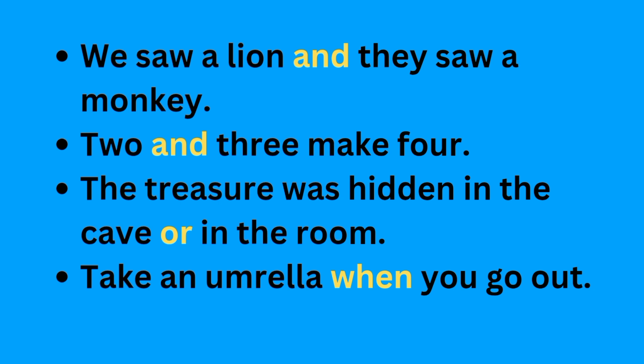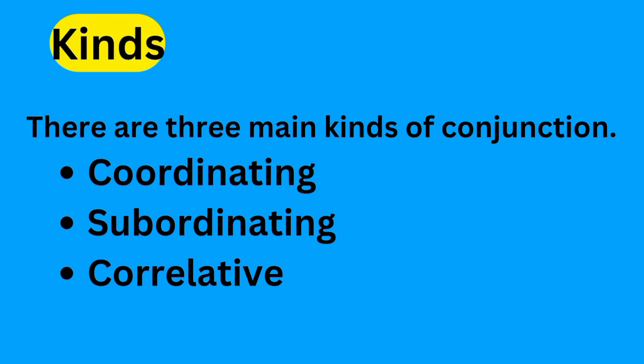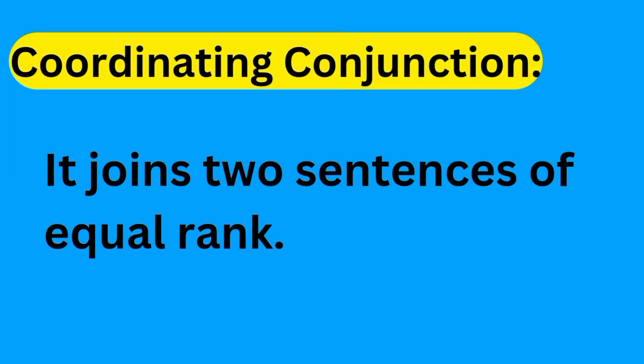The treasure was hidden in the cave or in the room. Take an umbrella when you go out. In these sentences, and, or, and when are conjunctions because these are used for connecting two sentences. There are three main kinds of conjunction: coordinating, subordinating, and correlative.